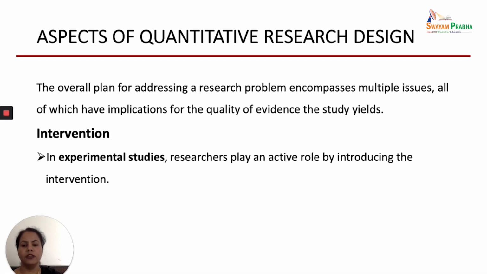In experimental research studies, the researcher plays an active role. How? Because the researcher introduces an intervention. He manipulates the independent variable, where he makes some change in the independent variable, or something new is introduced. That is known as intervention.